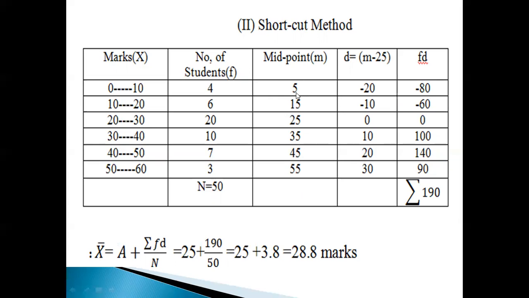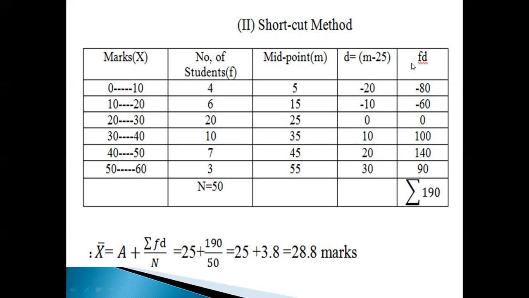Next, m. Here 5 minus 25. How much? Minus 20. Here m minus 25, that is 15 minus 25, minus 10. Next, 25 minus 25, how much? 0. Next, m is 35. 35 minus 25, 10. Next, 45 minus 25, 20. 55 minus 25, 30. So these are the reduced values. Next, multiply these two.